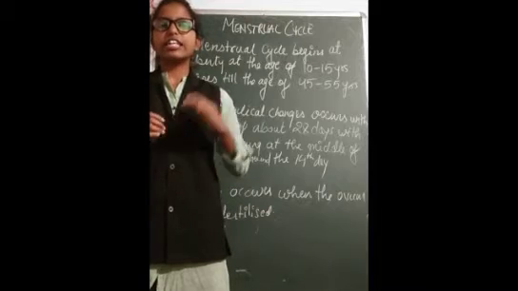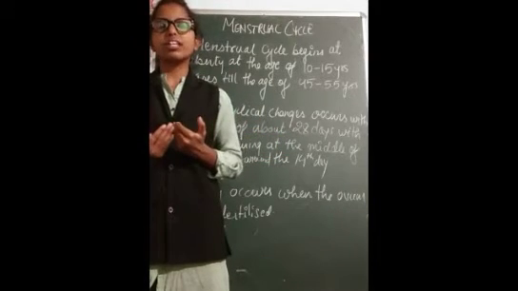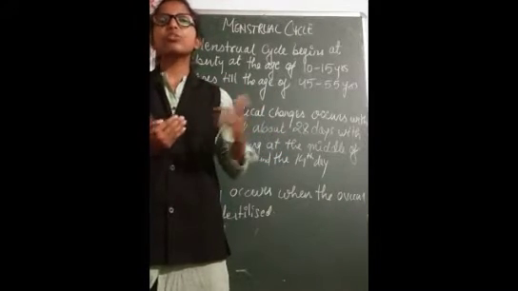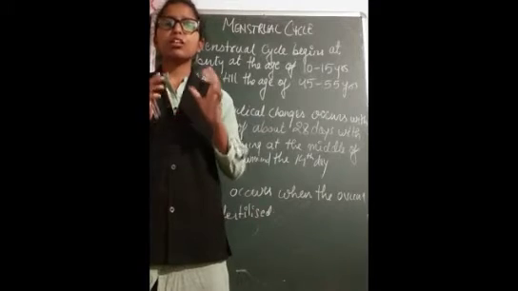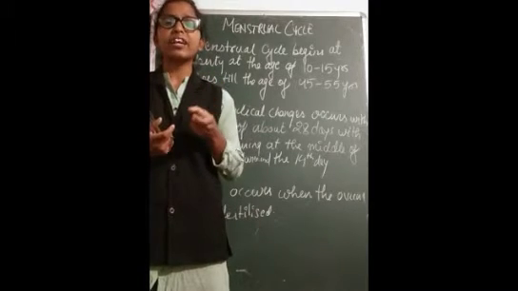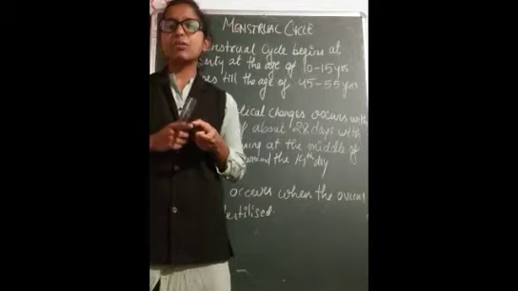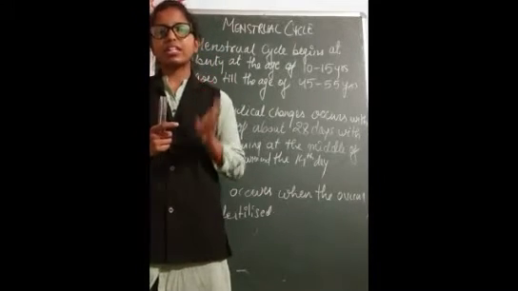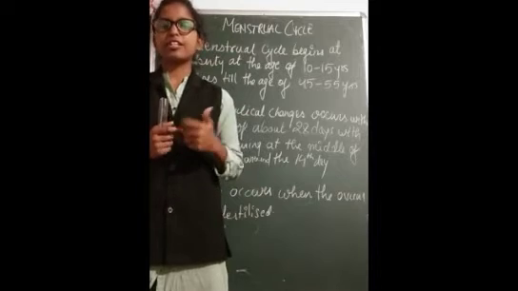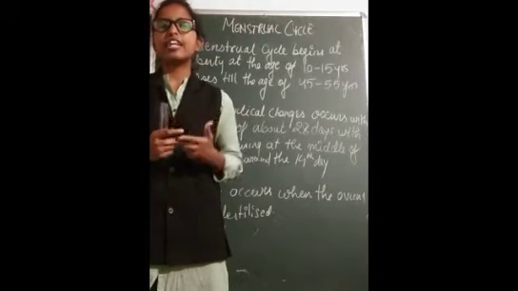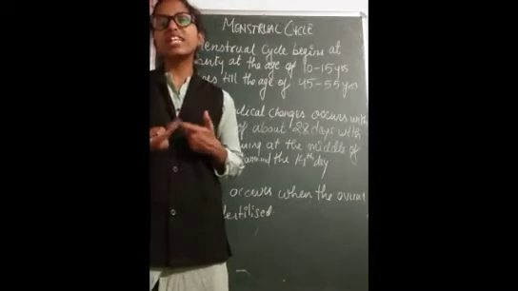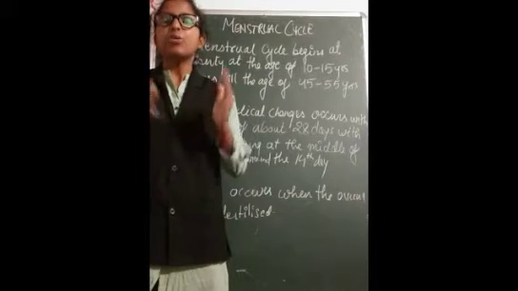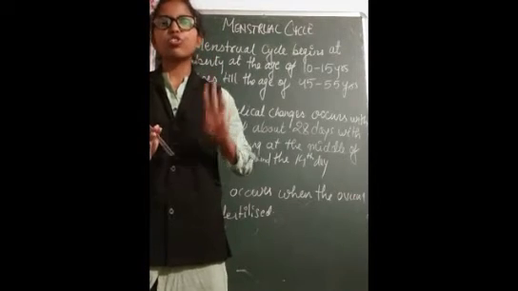In the next 14 days, various changes occur in the uterus, and finally on the 28th day, the uterus wall, which is thick, breaks down. We know the inner wall of the uterus is the endometrium. There the blood vessels, the glandular cells, and the glands break down, and there is an oozing out of a mucus substance which lasts for 3 to 5 days.